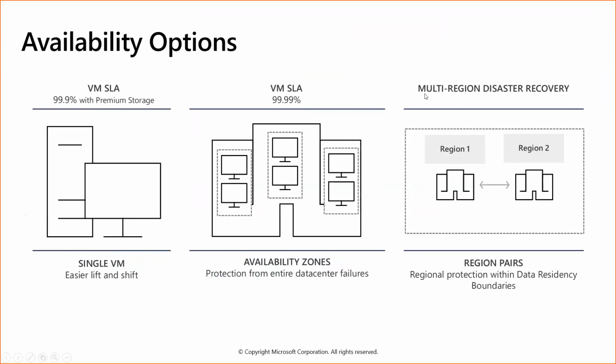And this is the architecture of multi-region disaster recovery. Like how I explained yesterday regarding disaster recovery, this is the architecture. If one region goes down, the second region will automatically go up. Regional protection within data residency boundaries.